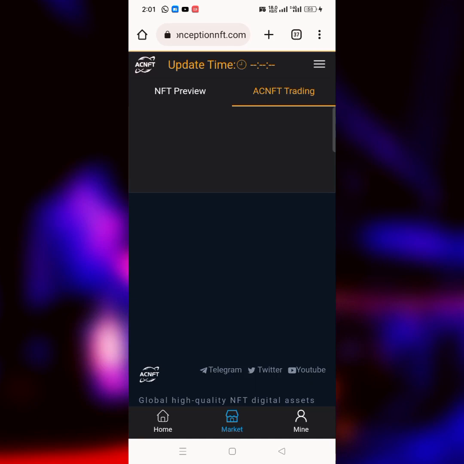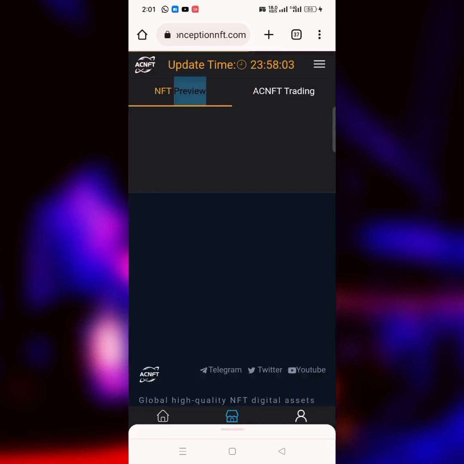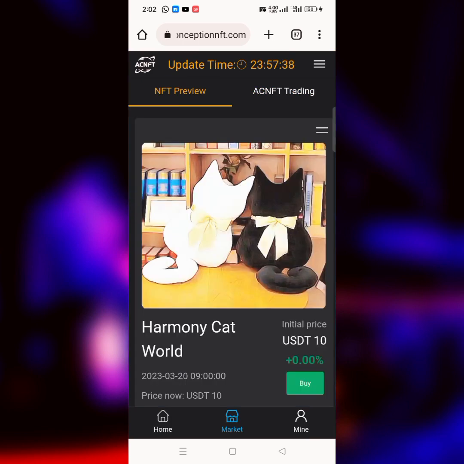So if I go over to NFT preview, and let it load up, this is the preview now. If you go over to NFT preview, you see that these particular NFTs are now ready to be purchased. So anybody that is ready to purchase, just like me, buy it at $10, and the price will keep on increasing, just like this particular one. You can sell it anytime. Maybe you have gotten a gain, then you can sell it anytime and take out your money.